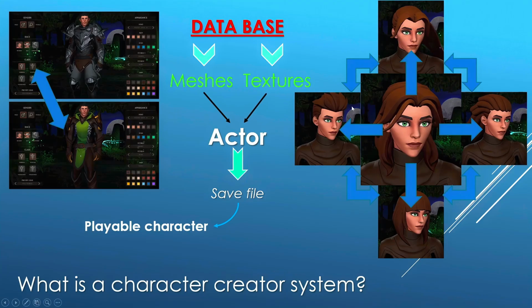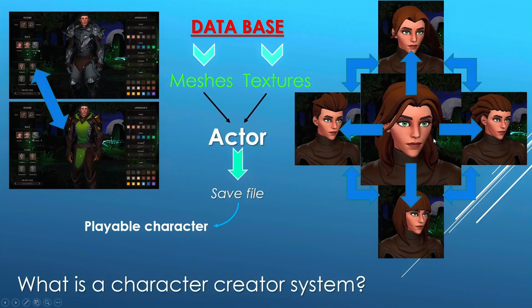For example, in all these cases, there is no change in the face or eyes. Even when I click on these hair options, the hair color remains the same because I am asking the system to change the mesh, not the color, and the color in this case is a texture, so I am not changing the texture.